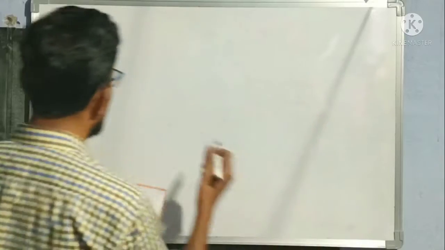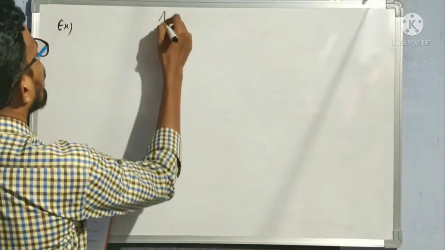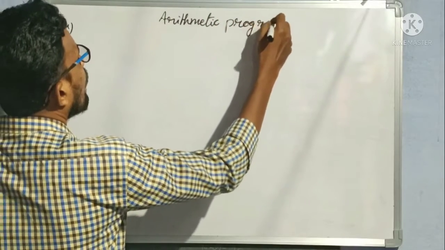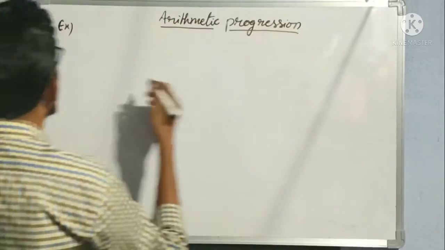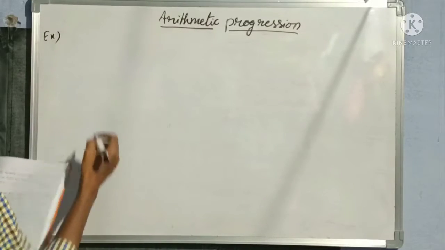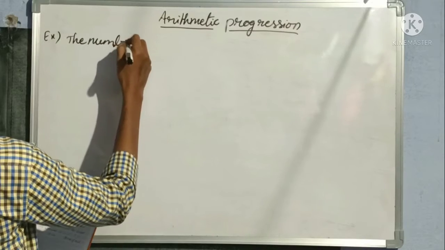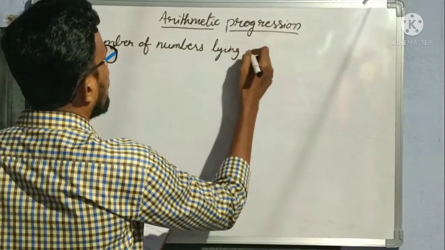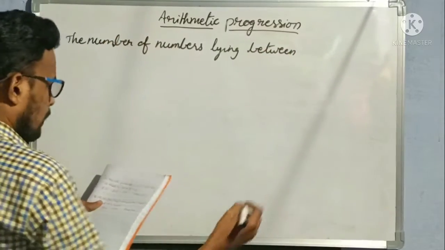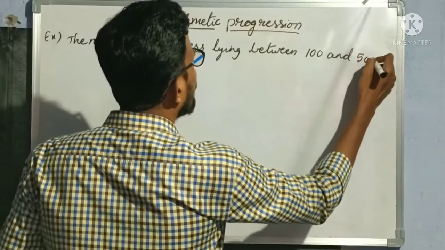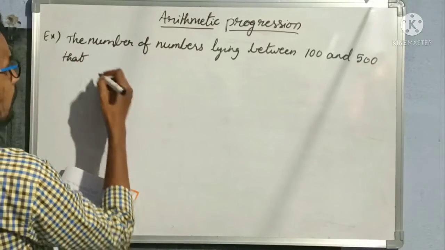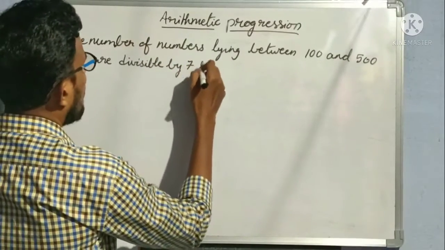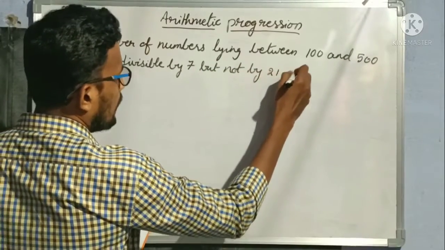So, this is our next example. The number of numbers lying between 100 and 500 that are divisible by 7 but not by 21 is dash.